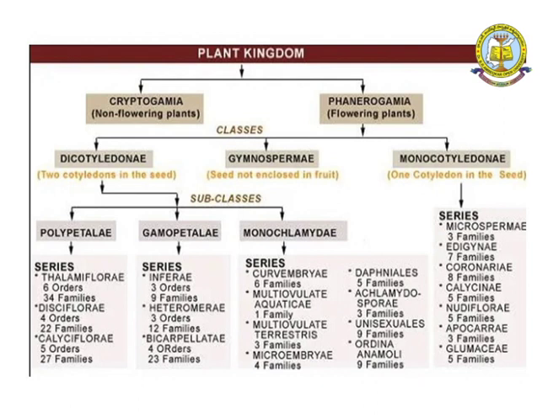First, see the polypetalae. Again it is divided into series: thalamiflorae, calyciflorae and discflorae. Next, gamopetalae is divided into inferae, heteromerae, and bicarpellatae. What is the meaning of thalamiflorae? Thalamiflorae means hypogynous, depending on the position of the gynoecium. It depends on 3 types: thalamiflorae, discflorae and calyciflorae. Based on the carpels, the gamopetalae are divided into 3 series: inferae, heteromerae, and bicarpellatae.